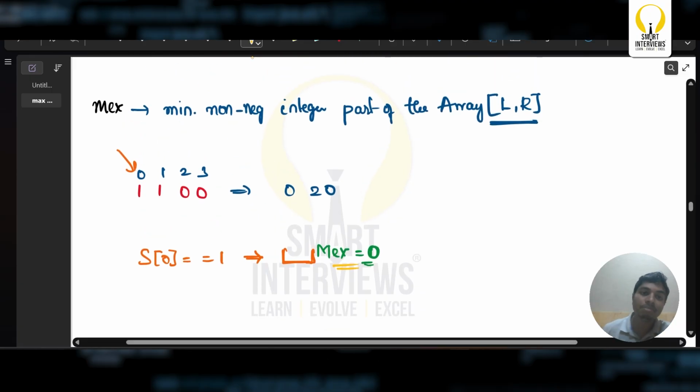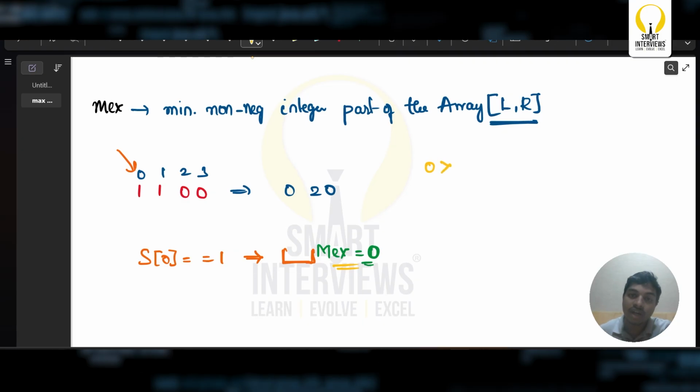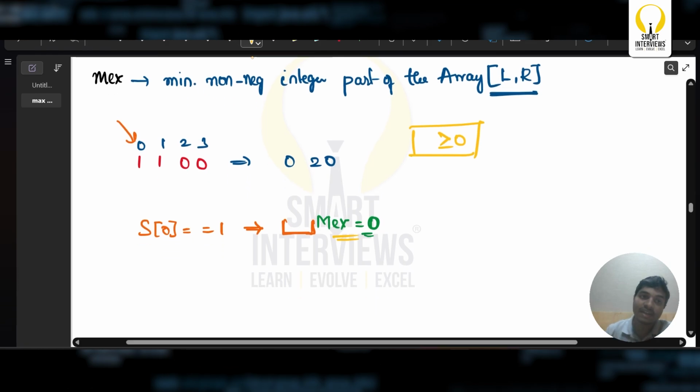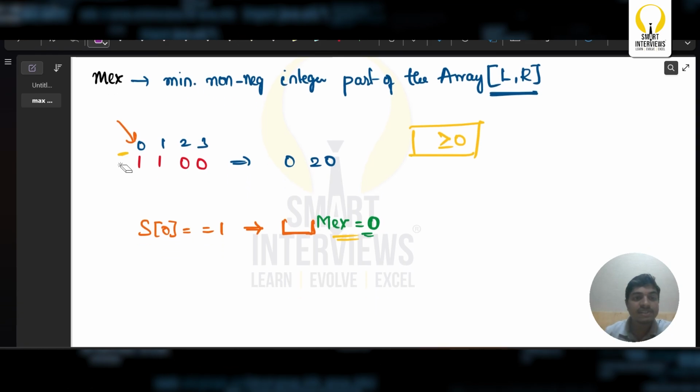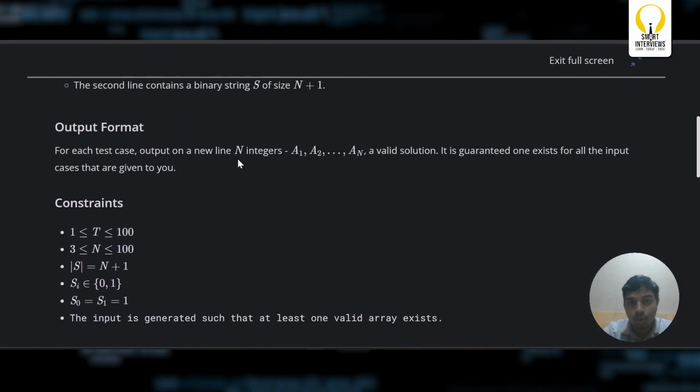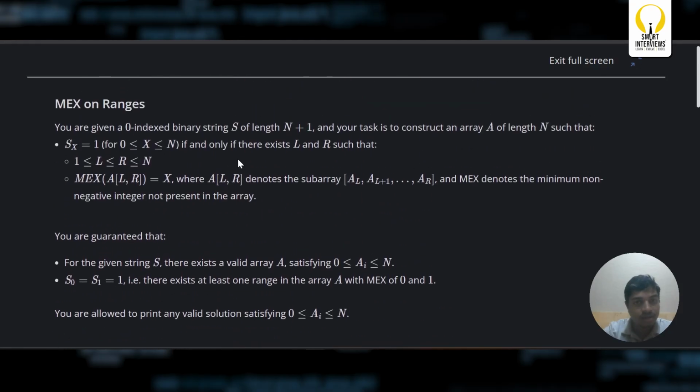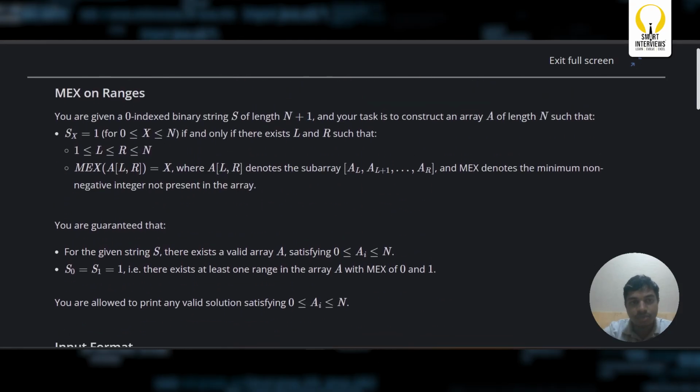As max says minimum non-negative integer, the value could be 0 or greater than or equal to 0. So I want to get the max as 0. Basically, it says the minimum non-negative integer not present in the array.